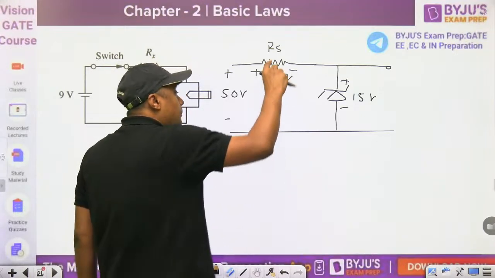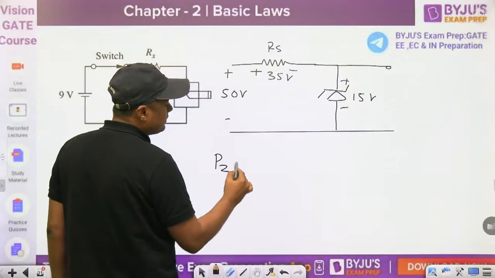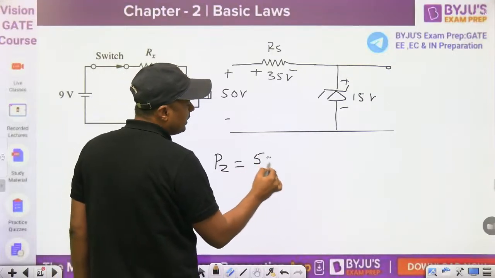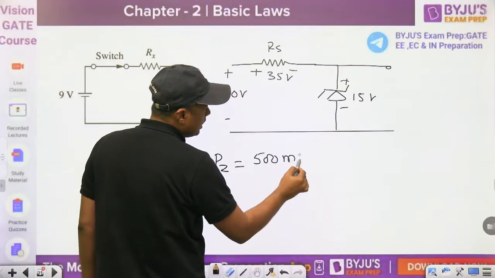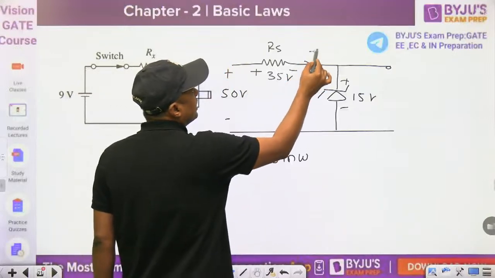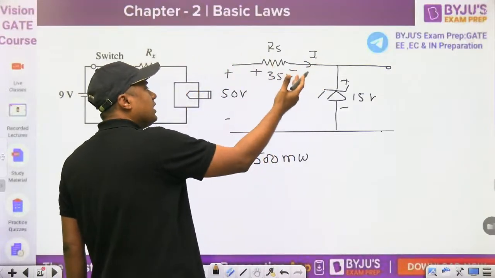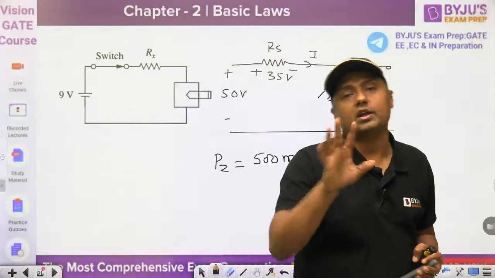Now the power rating of the Zener diode is fixed. For example, the power rating is given as 50 watt. It can be either 50 milliwatt or 500 milliwatt. So what should be the value of Rs? Now you have the voltage, you can find the current. Once you find the current, you can find the value of Rs. Similar types of questions we get in analog.